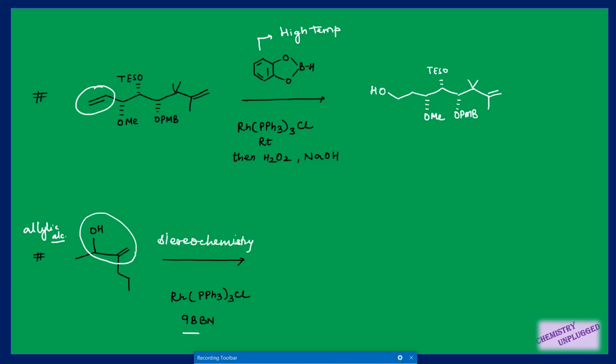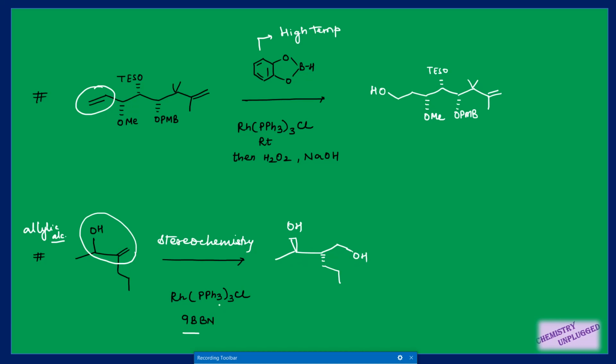Whenever you are using normal hydroboration reactions with different types of organoboranes, then allylic alcohol will give you the anti product as the major product. Anti product means if your OH is attached above the plane, then this R part will go below the plane. In that condition it will be your anti product. And on this carbon, this boron part will attach, and on use of alkaline H2O2 it will be converted into OH, right? So this is very important.